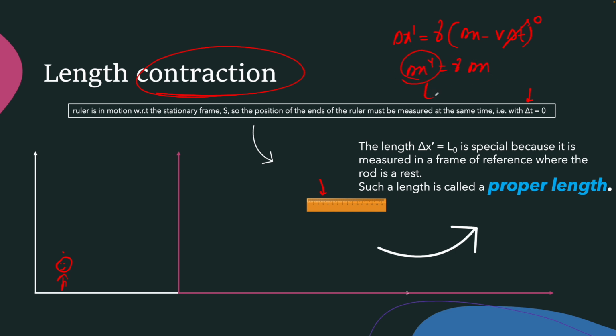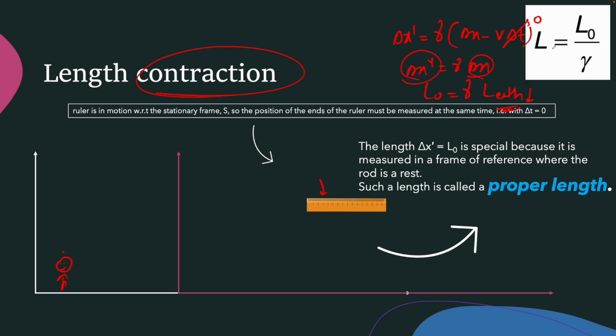What is delta x prime? It is the proper length denoted with L naught. And what is delta x? It is the length measured with respect to the stationary observer from Earth. And that gives us the final formula: L with respect to the stationary observer is equal to the proper length divided by gamma. And since the proper length is being divided, that means the length measured by the person on Earth will be shorter by gamma times.